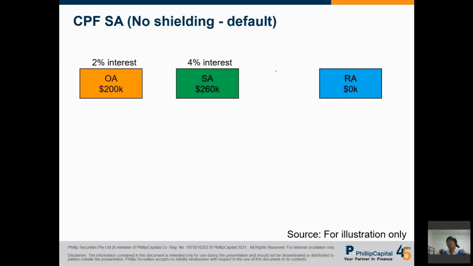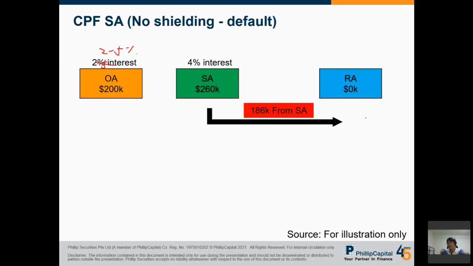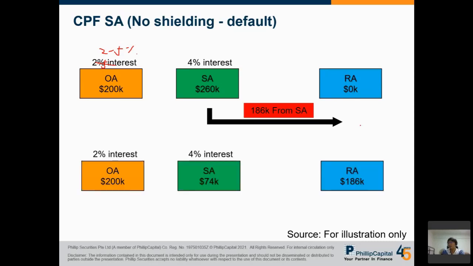Without shielding, by default, OA and SA, assuming this person has OA 200,000. Sorry, this is 2.5%, not 2%. It doesn't matter, I just want to show that I have a lower interest. OA 200,000, SA 260,000. At 55, this is what happens. They will transfer 186,000 from SA and put it into the RA account. And what is left after they put aside 186,000 will be something like this.